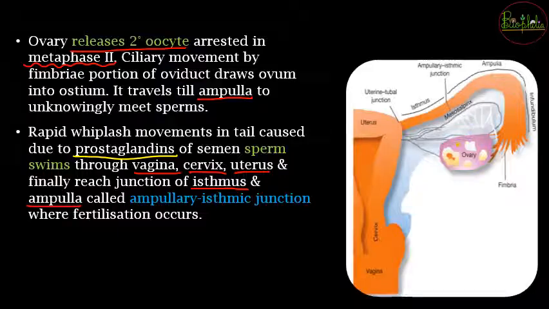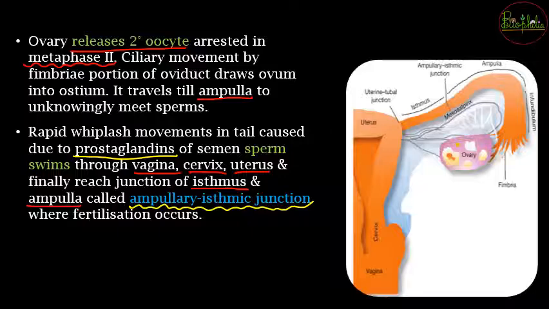Because of the prostaglandins, they got energy, they could afford the rapid whiplash movements and reach the junction called the ampullary isthmic junction. The sperms have reached, the mature secondary oocyte has also reached, and unknowingly fertilization can now take place.